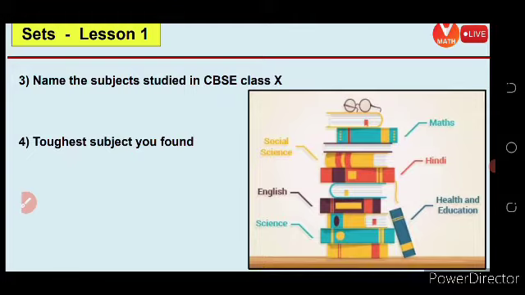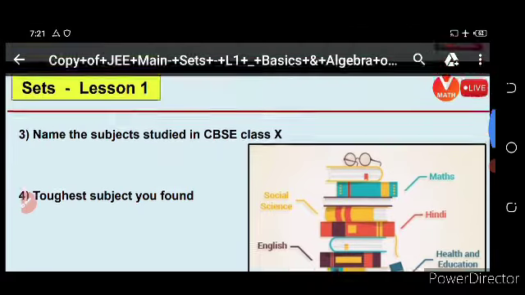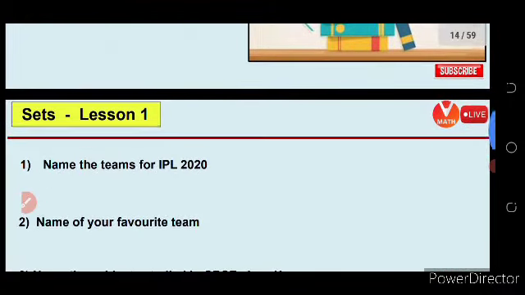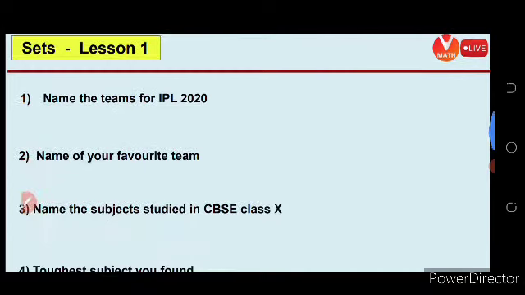If we consider the books concept, we can choose this as a set. But if we see, there are different books, because this is a math book, this is a Hindi book, this is a health and education book, this is a science book, this is an English book. So according to that, it is not a set. But according to books, all these are books, so this is a set.